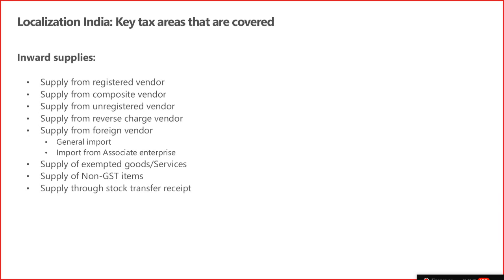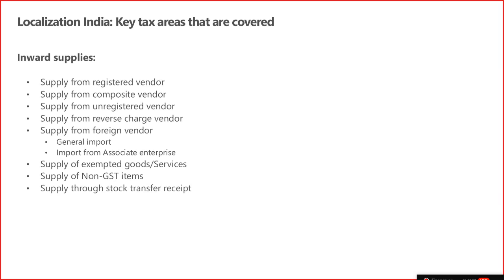On the inward supply side, you have a registered vendor, and a composition vendor also. When you buy from a composition vendor, the tax should not compute, and we have provided a checkbox in the customer master under the tax information where you can select the composite vendor scheme for the customer. When the vendor is an unregistered vendor, we have again provided in the configuration, if your party registration is blank, and for a particular HSN code or SAC code, or all HSN or SAC codes, you can post a reverse charge.